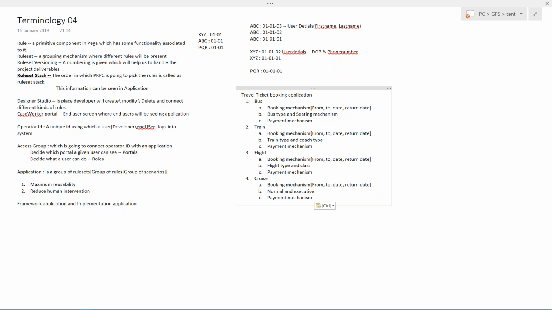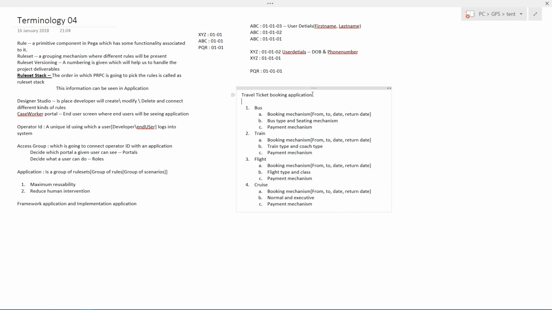If I'm building the bus ticket booking mechanism and payment mechanism for the very first time, completely fine. But for the second time in train, it is going to be a duplicate effort. Third time, one more duplicate effort. Fourth time, one more duplicate effort. So I thought, okay, I'm doing too much duplicate effort.